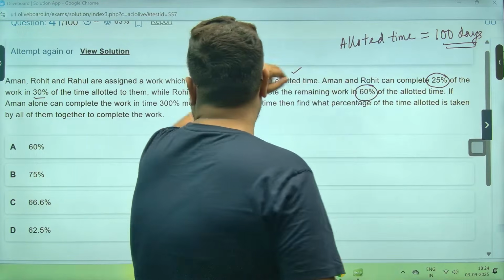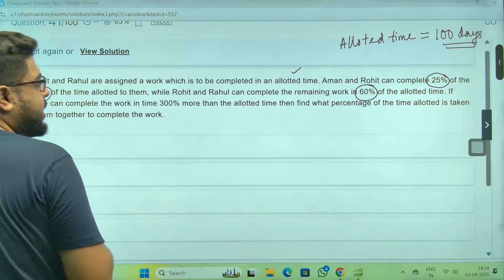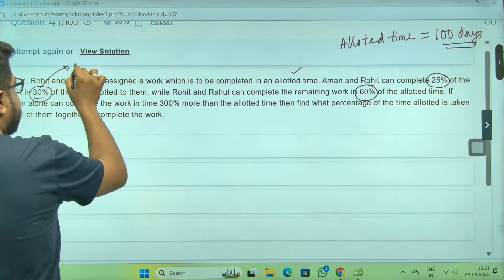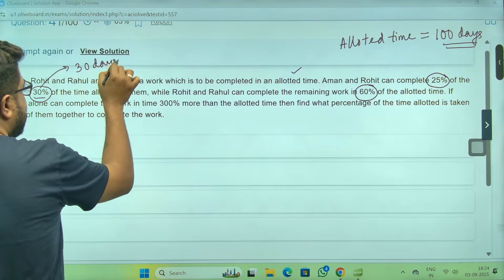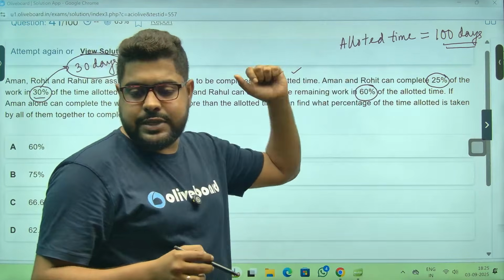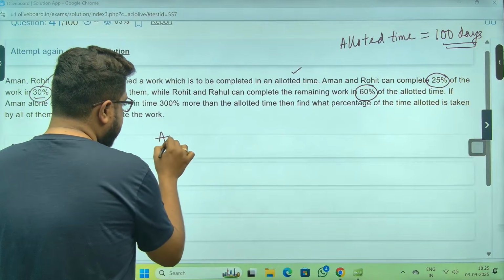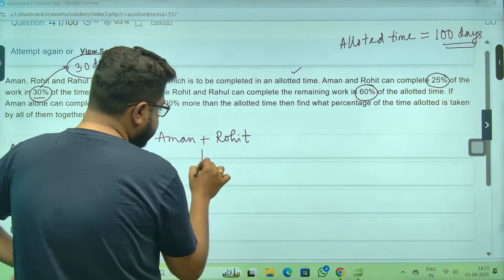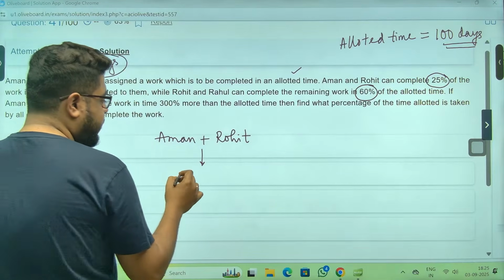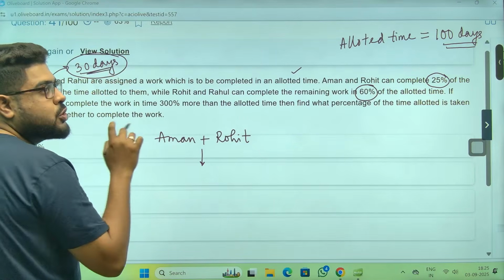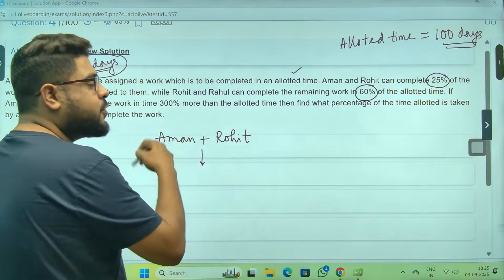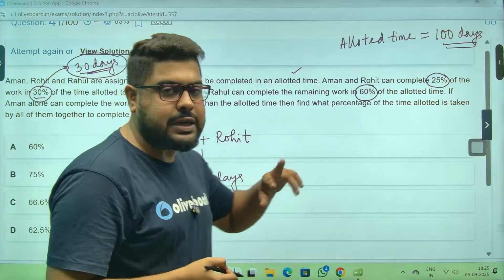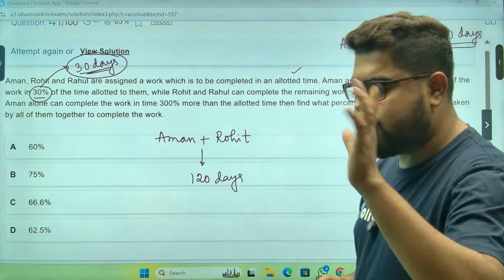25% of the work in 30% of the allotted time. So 30% of the allotted time means 30 days. Aman plus Rohit are doing 25%, meaning 1/4 of the work in 30 days. So 1/4 in 30 days means the total work will be 30 into 4, that is 120 days to complete the total work.